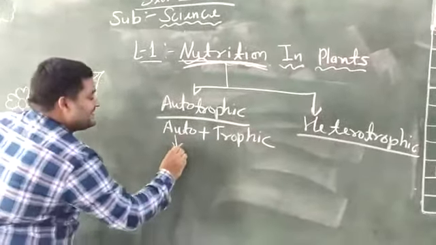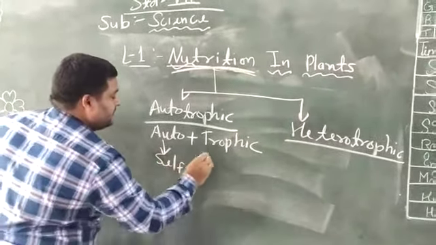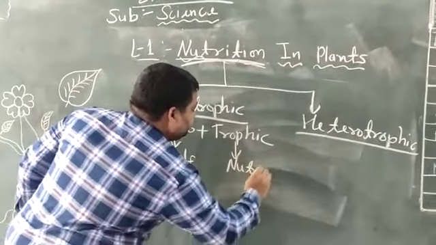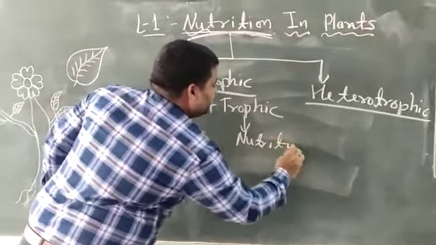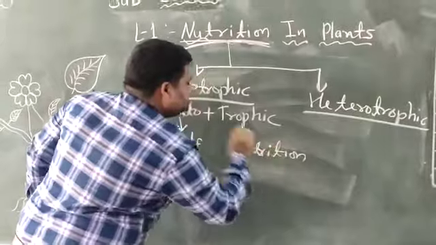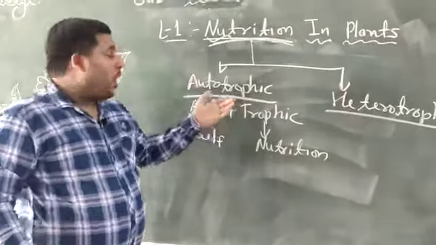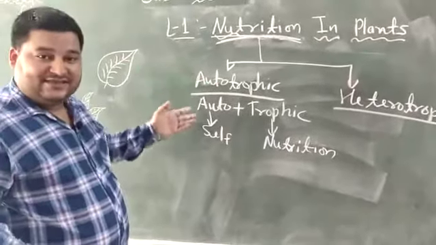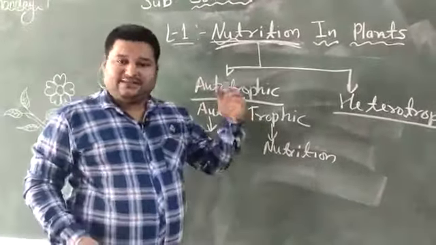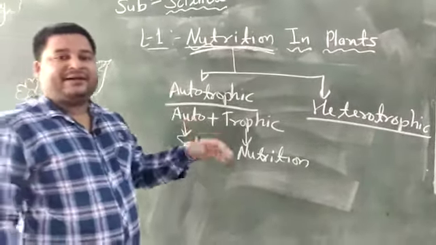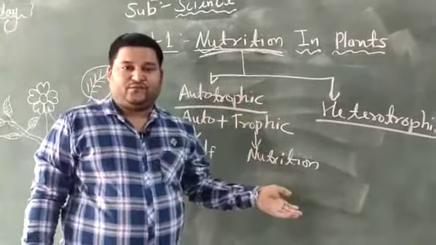Auto means self and trophic means nutrition. Self nutrition. As a definition, autotrophic is a mode in which organisms can make their own food. Plants can make their own food, but animals cannot make their own food.